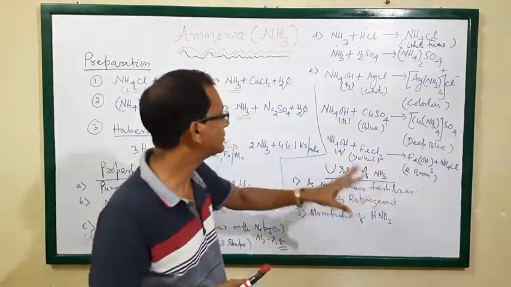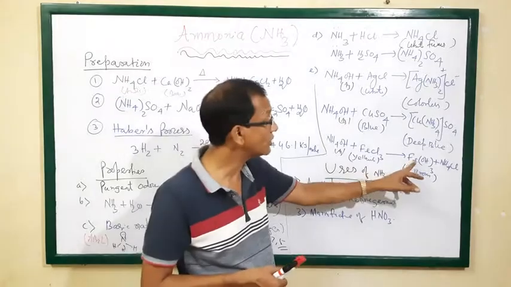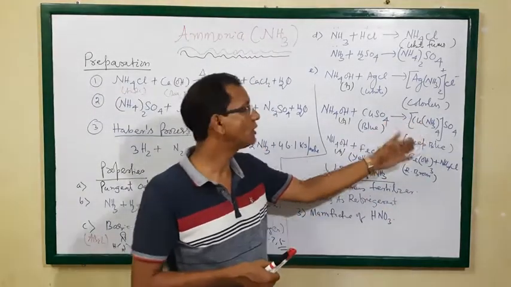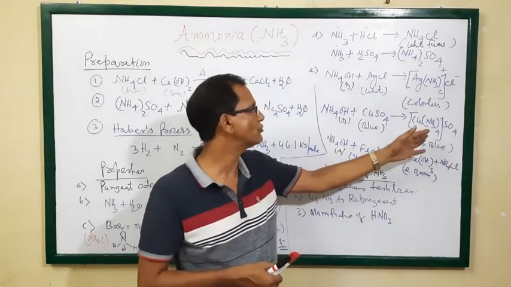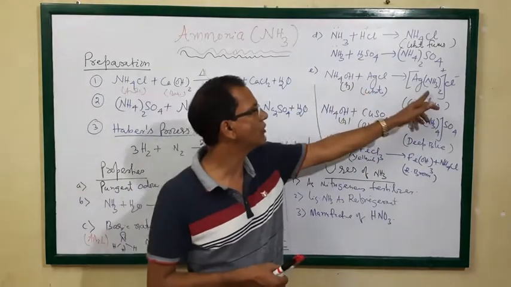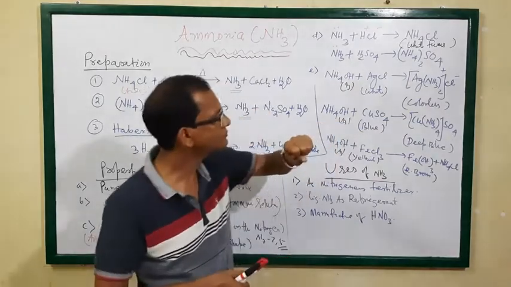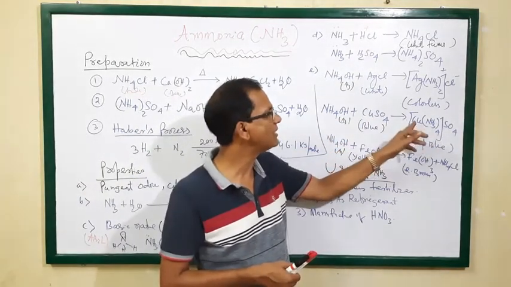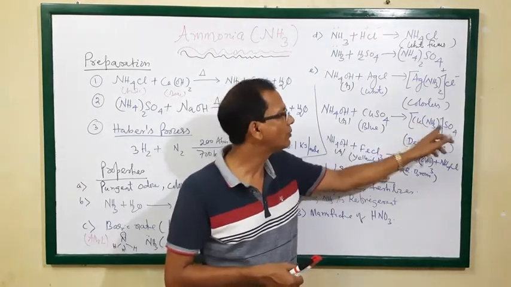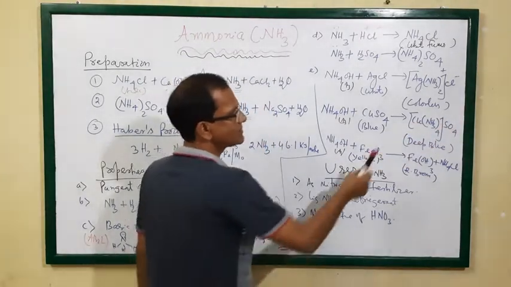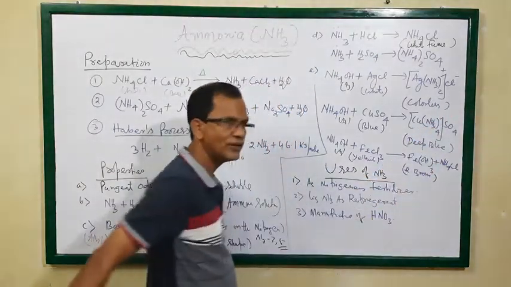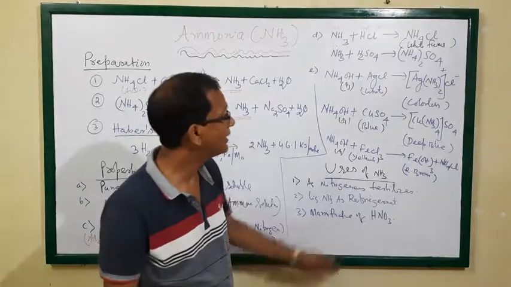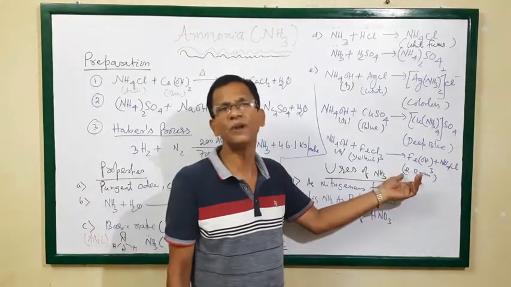Like this, these salts react, forming the corresponding hydroxide or soluble salt, or some complex salt may be produced. With silver chloride it produces diamminesilver chloride, and with copper sulfate it produces tetraamminecopper sulfate. It is a complex which has a deep blue color. Then ferric hydroxide produces a reddish brown color.